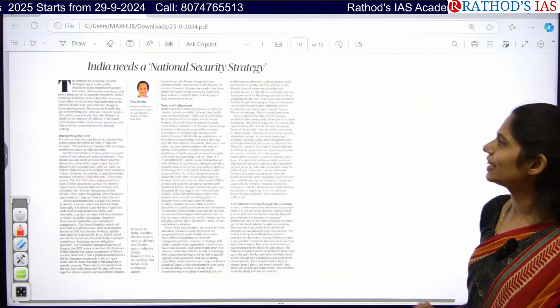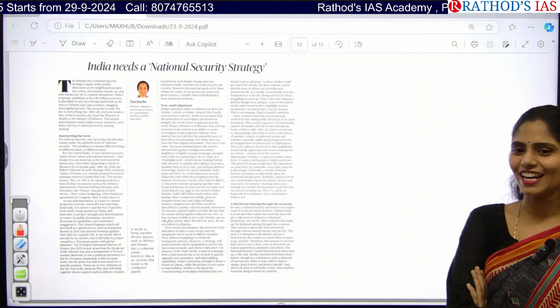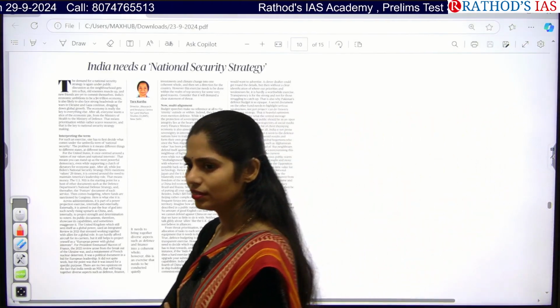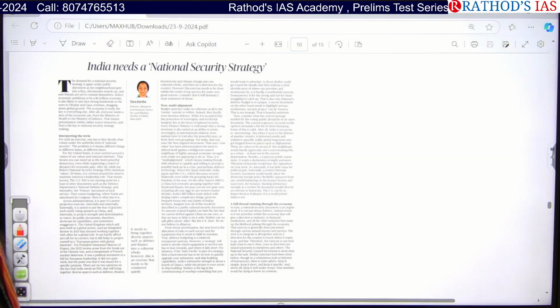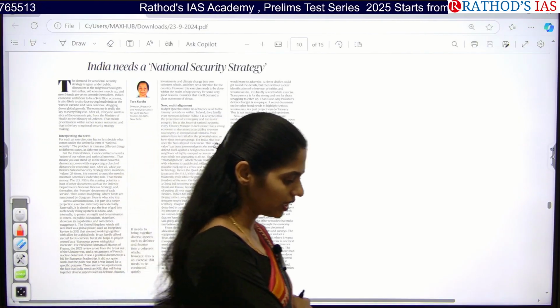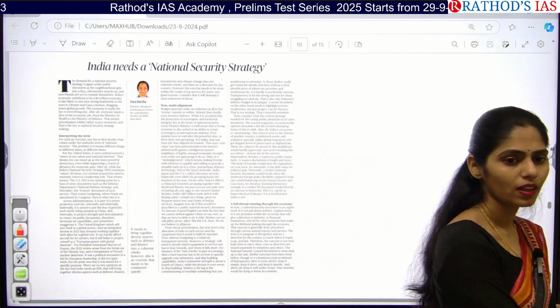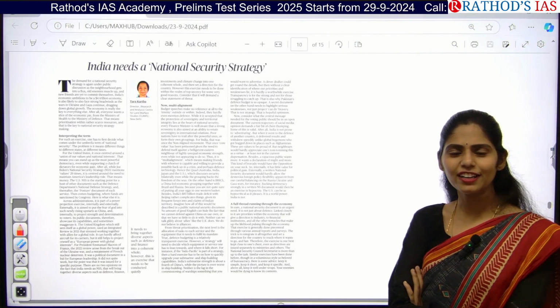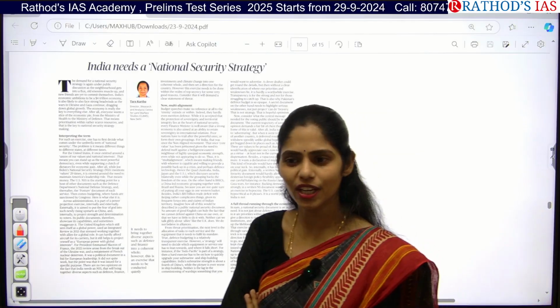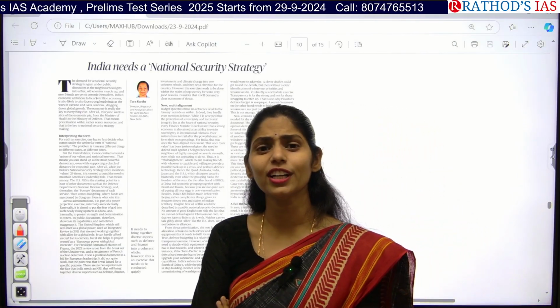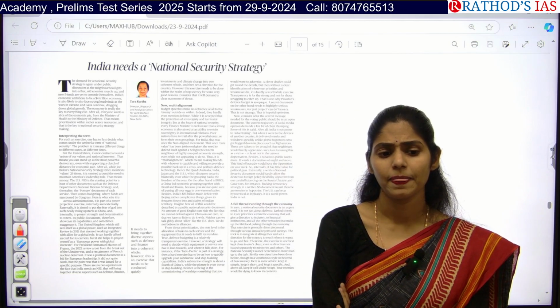Okay, see this article: India needs a national security strategy. I think we discussed this topic earlier also, but it was long back. So tell me, what is this national security strategy? Security, why? We have the internal security topic in your GS paper 3. So can you tell me what are the internal security issues you have in our country?